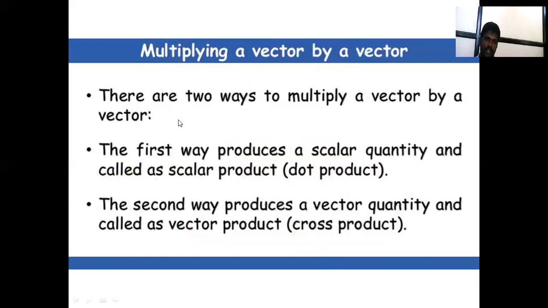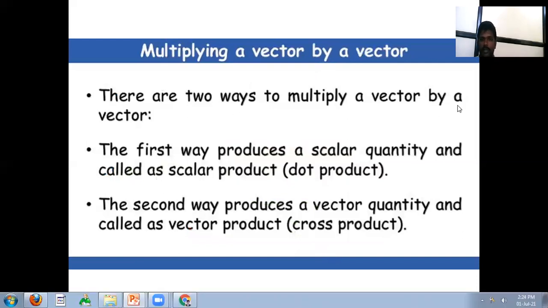Multiplying a vector by a vector. There are two ways to multiply vector by vector. The first way produces a scalar quantity and is called the scalar or dot product. The second way produces a vector quantity, that is the vector product, the cross product.